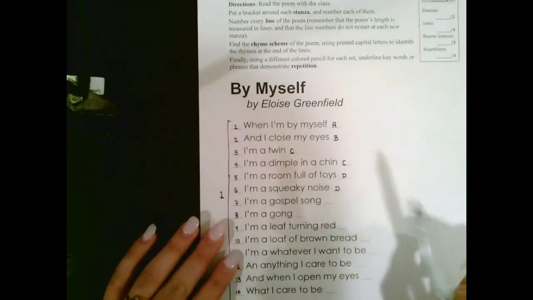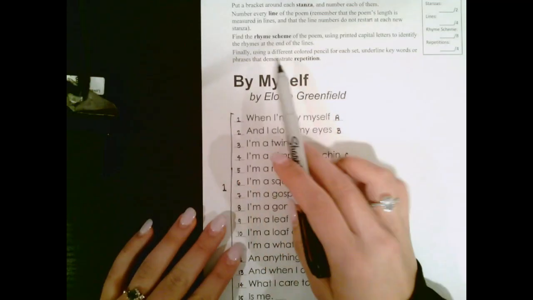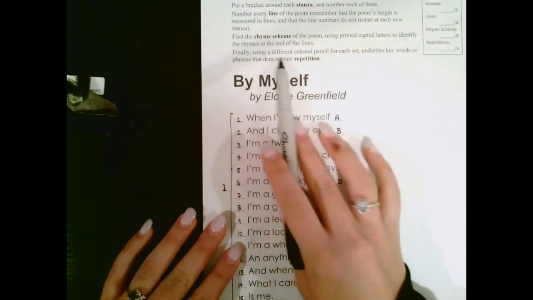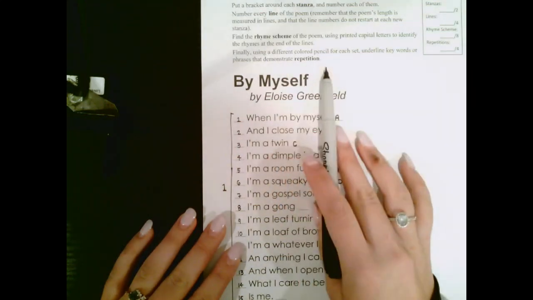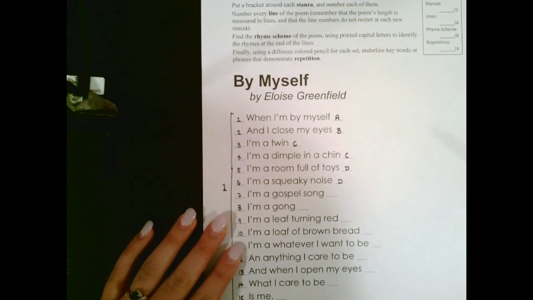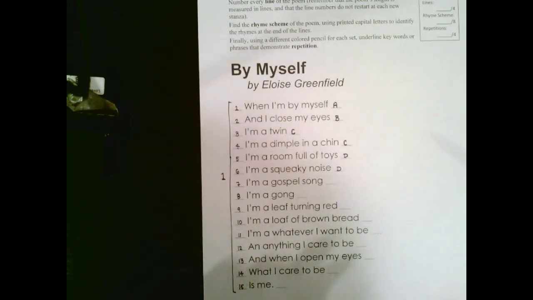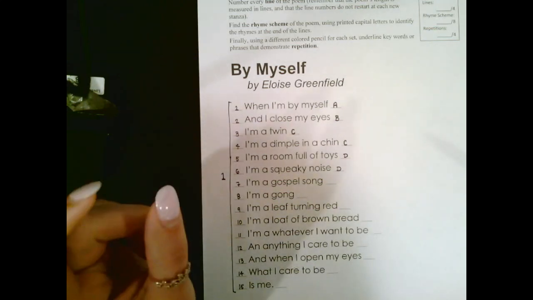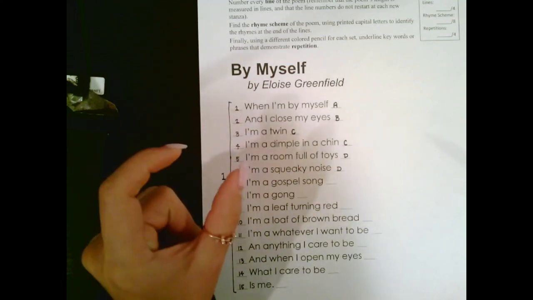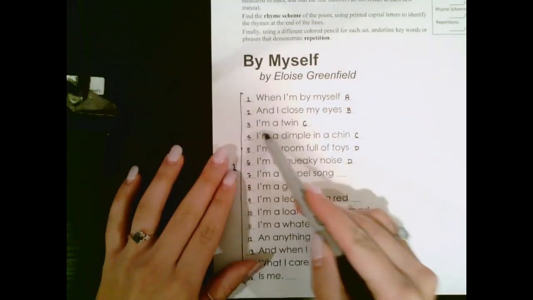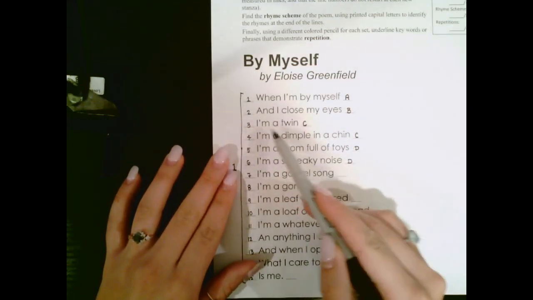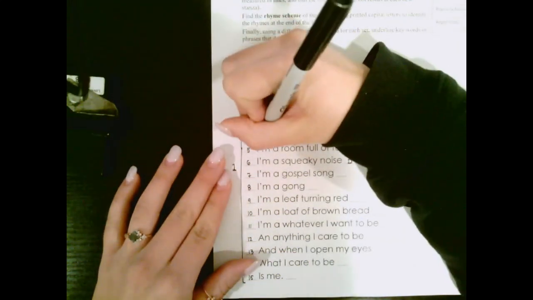Alright, so the very last step we have in this poem is to label the repetition. It says using a different colored pencil for each set, underline key words or phrases that demonstrate repetition. So in this poem specifically, we're looking for more than one word that repeat themselves over and over and over. So, at least two words that repeat themselves more than once. So I'd say the most obvious one is probably I'm a. Not just I'm, but I'm a, because it always repeats with the A afterwards. So we're going to underline all of those.